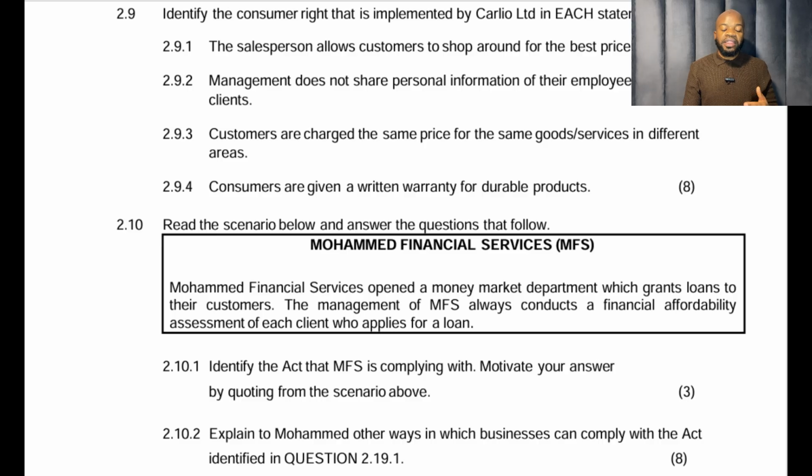Explain to Mohammed other ways in which businesses can comply with the act identified above. Why are they saying other ways? Because one of the statements there, the second statement, says the management of MFS always conducts a financial affordability assessment of each client who applies for a loan. So that is one of those requirements. They are saying what else is needed. So when they use the word other, you should not copy what has already been used or applied previously. So here are the answers.